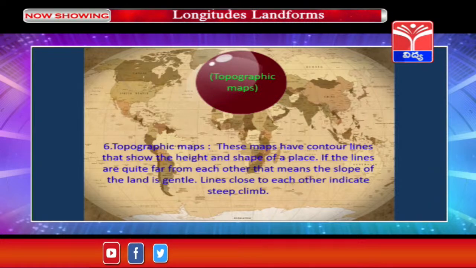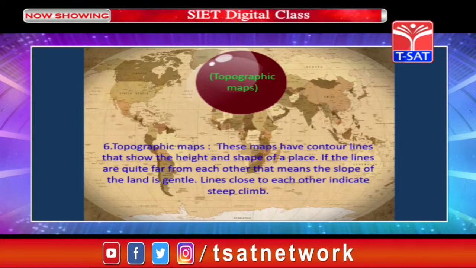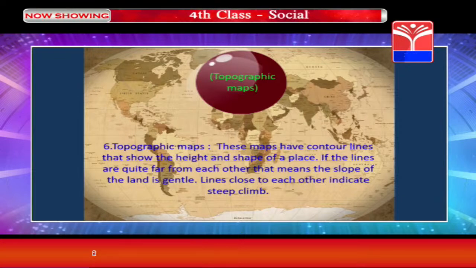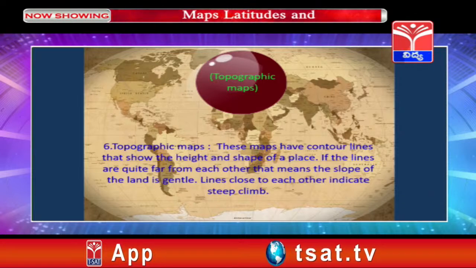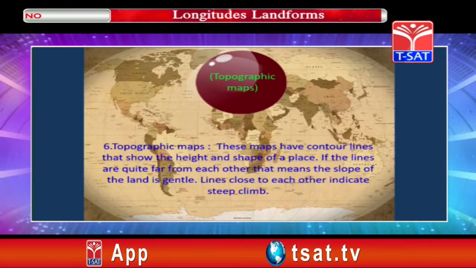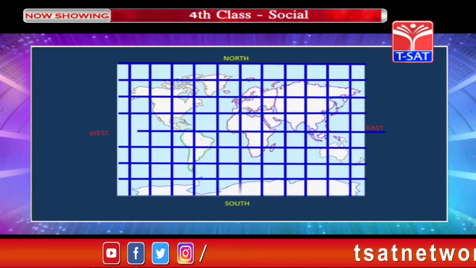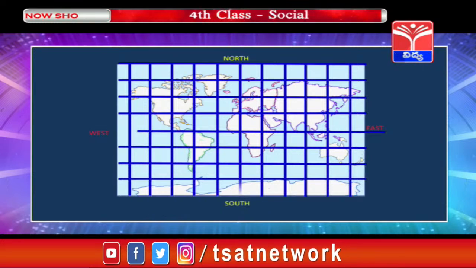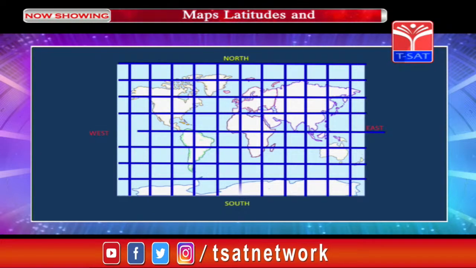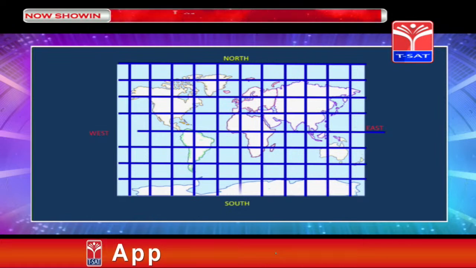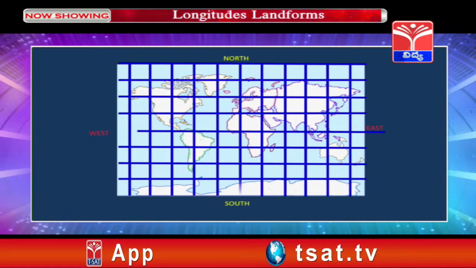Topographic maps. Topographic maps have contour lines that show the heights and shapes of a place. If the lines are quite far from each other, that means the slope of the land is gentle. Lines close to each other indicate steep climb. Children, in this image, you observe that there are few lines drawn vertically and horizontally. Vertical lines are between north and south directions and horizontal lines are between east and west directions.